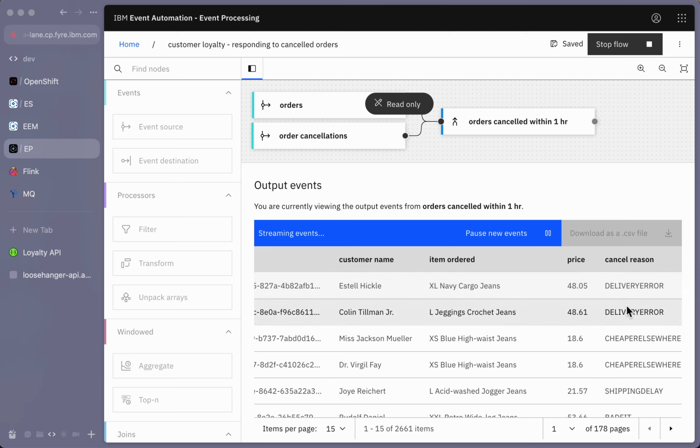For this flow, I'm going to focus on price-sensitive customers and see if maybe Loosehanger could change some of their minds. These are customers who cancel their orders because of the price. So maybe we could offer them an incentive. So let's start with that.